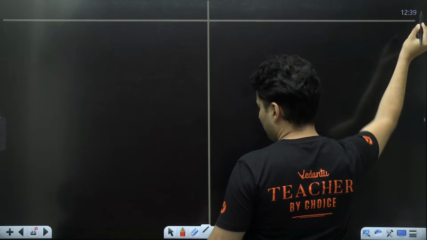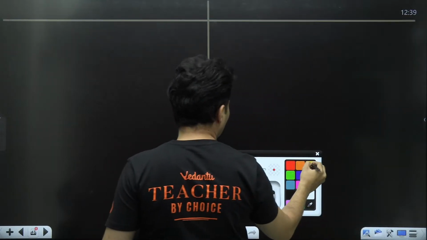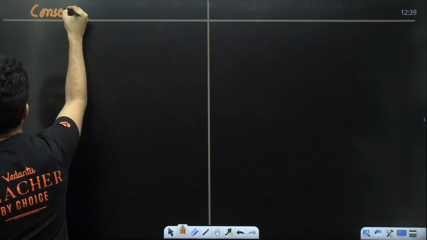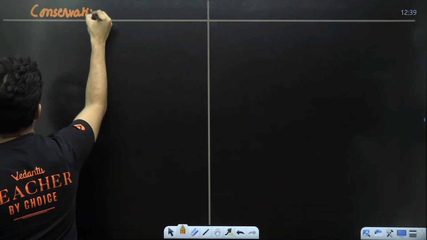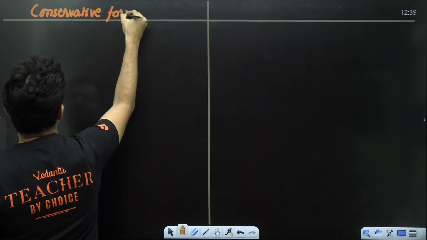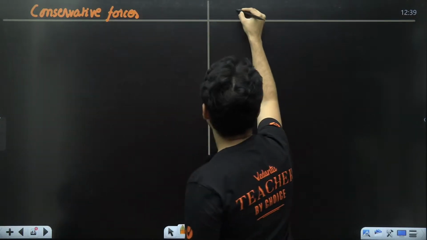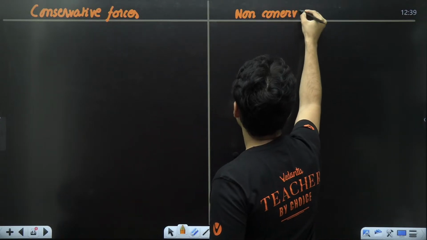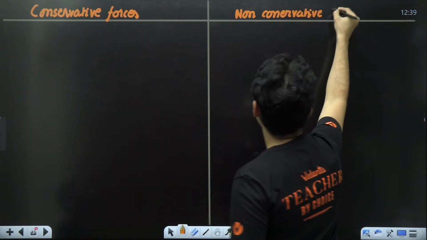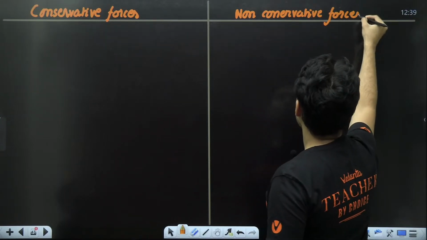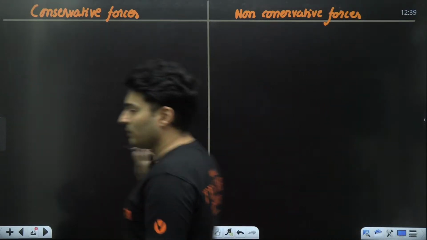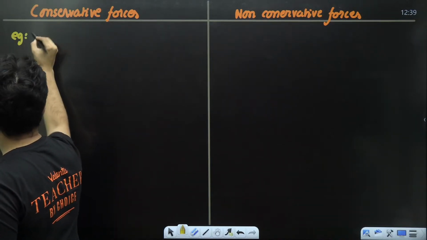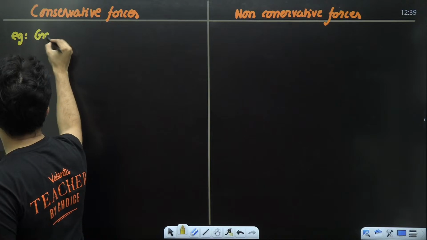The first type is basically called conservative forces. The second type is then called non-conservative forces. Examples of conservative forces, like I said, gravitational force.